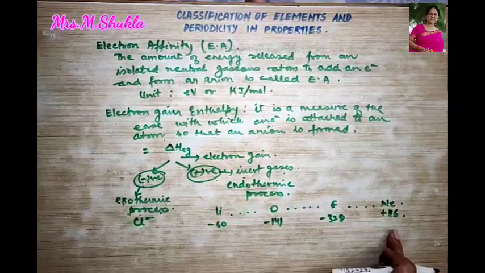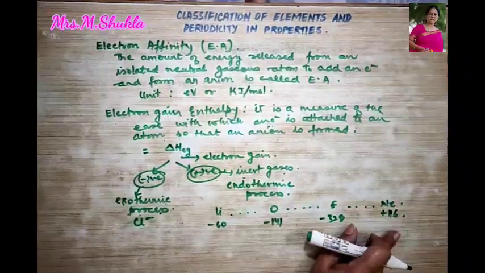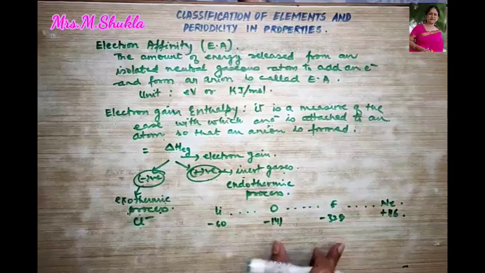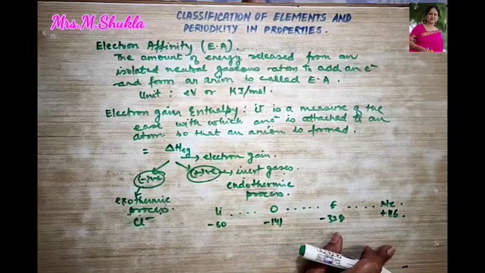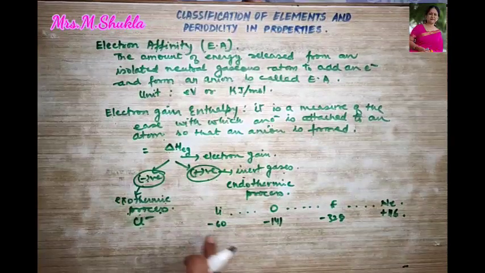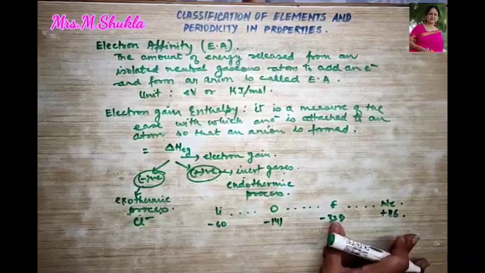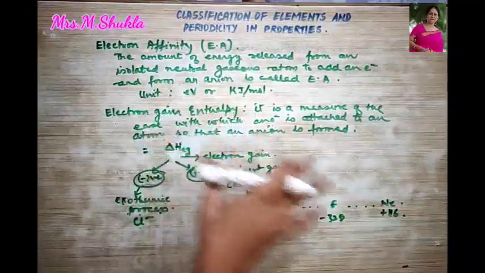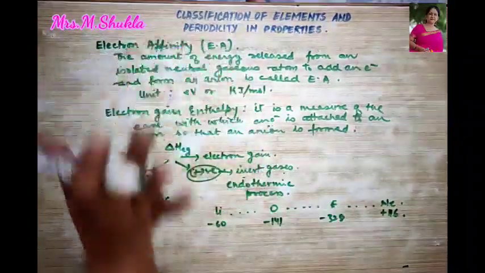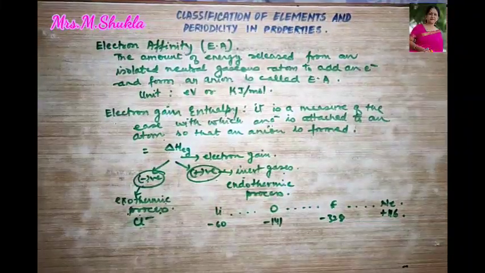That across the period, the effective nuclear charge increases. Since the effective nuclear charge increases, the atomic radii is decreasing. Why? As the atomic number is increasing. Therefore, the added electron will always be closer to the nucleus, and it will be more attracted. Okay, so I hope across the period electron gain enthalpy is very clear to you. Just now I am talking about electron gain enthalpy. I am not talking about electron affinity. Try to understand electron gain enthalpy.